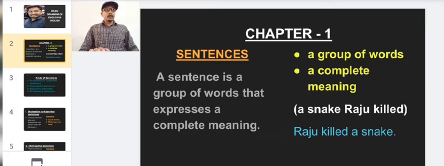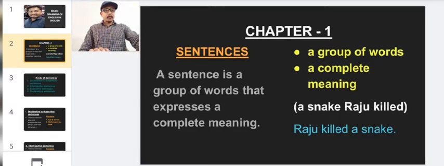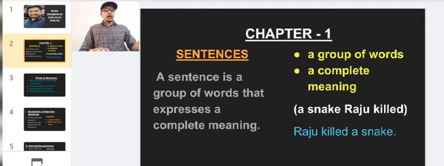So I have just noted down the two things from this sentence, that is a group of words as well as a complete meaning. So we know what is a group of words. We know what is a group. A group means more than one thing. A single thing cannot become a group, so it should have more than one. So here group of words means more than one word. So that is the main thing the sentence needs. It should have a group of words.